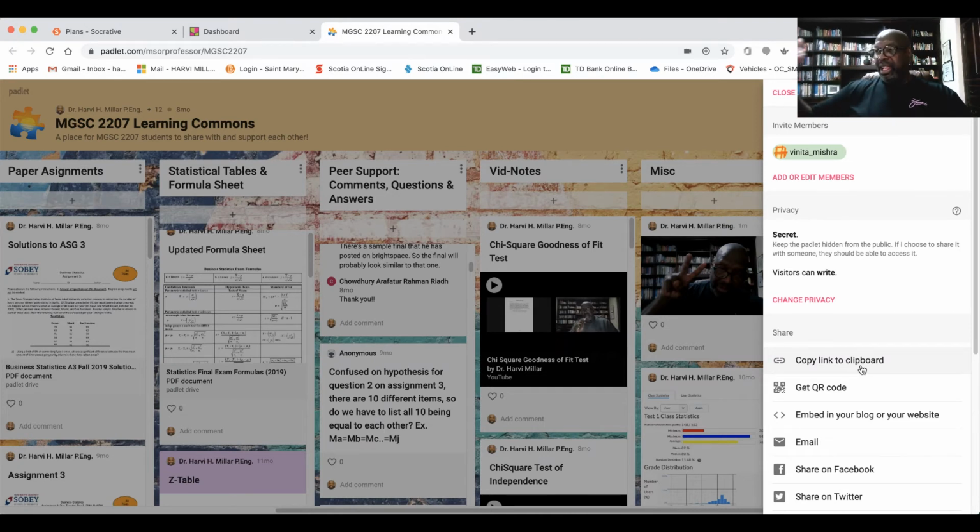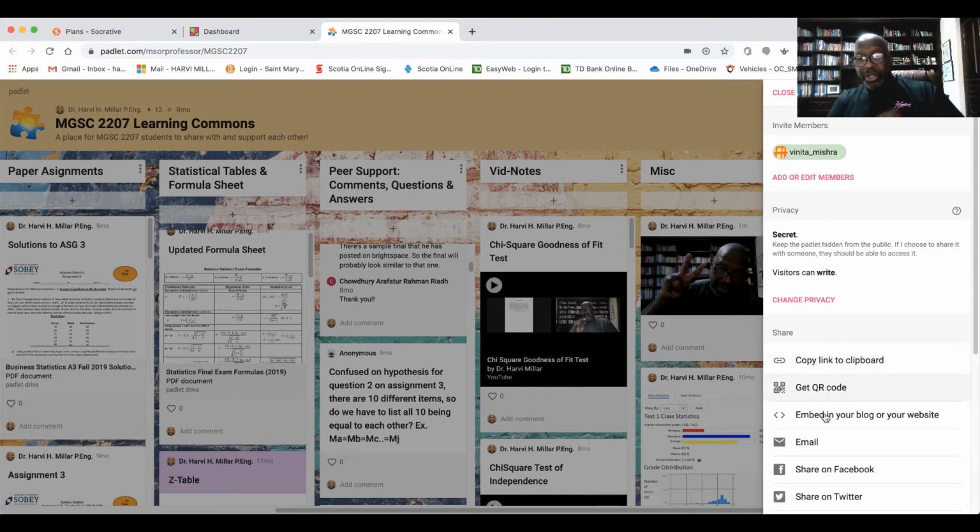So in any module, and in my case, when I organize my Brightspace course according to weeks, so week 1, week 2, week 3, I would just simply repeat at the top. I would have Padlet as a place you can go to, and the link to Padlet right there. So anytime they want to go to Padlet, they could just click on it in Brightspace, and it would take them there. And you could set it to open up in a new window as opposed to opening up outside of Brightspace, so that way they stay inside of Brightspace. And that's how I'm actually going to address that, so that way they don't feel they're actually using 2 separate platforms, but that Padlet is inside of Brightspace.